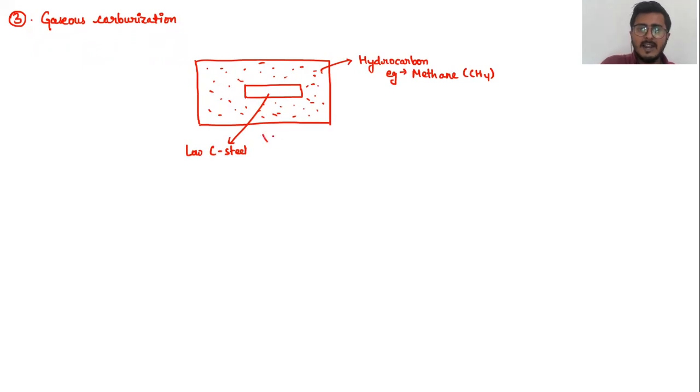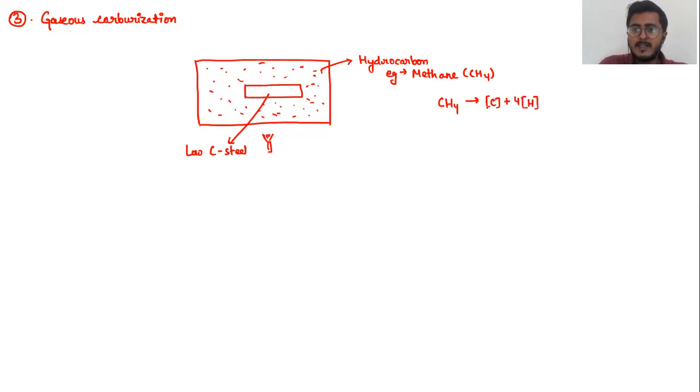Now, if I heat the system, what will happen? Since methane can be broken down, CH4 can be easily broken down into nascent carbon and hydrogen.